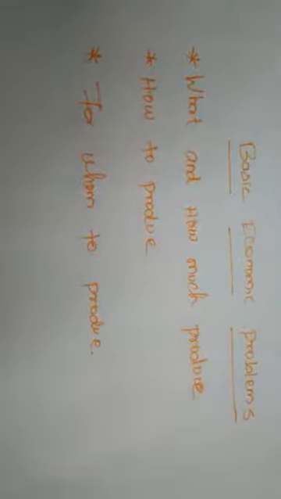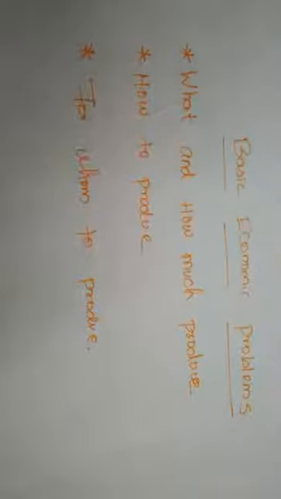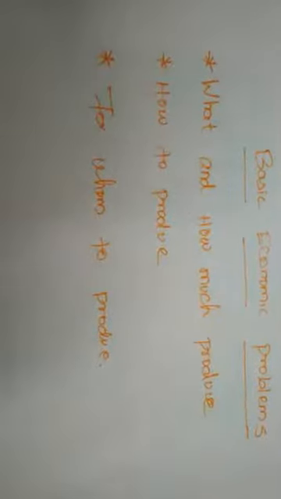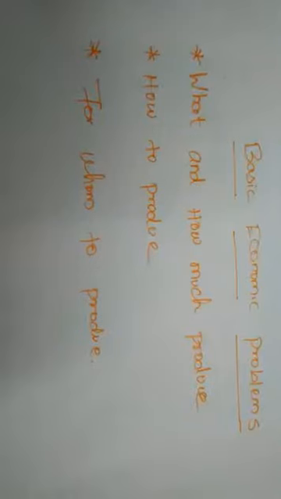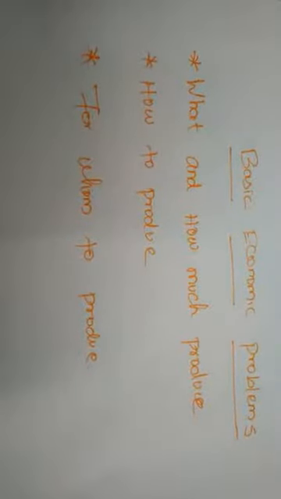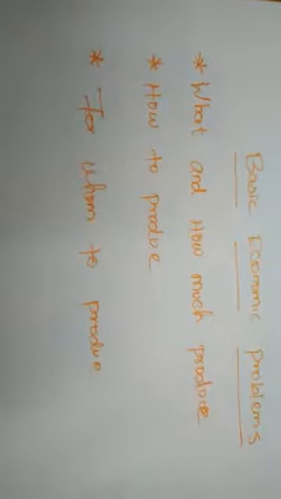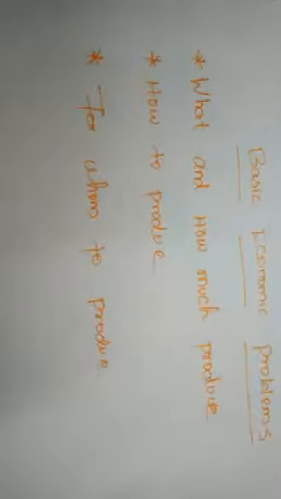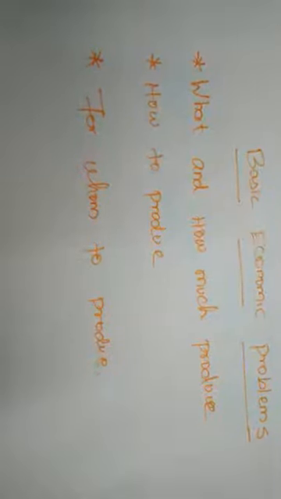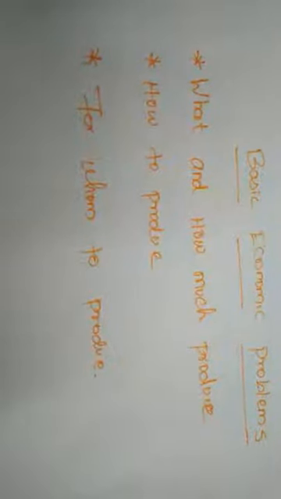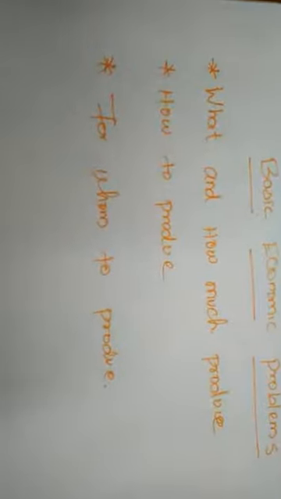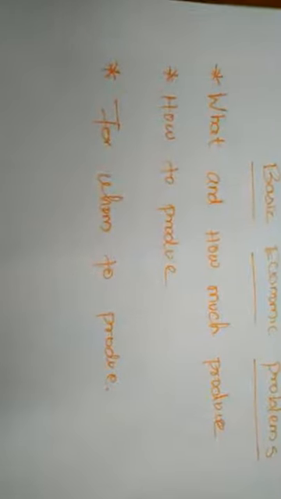If the resources are too much and the wants are very few or limited, the nations will not face any problems, because whatever we want to produce, we can easily produce, since we have abundant resources to produce what the consumers want.